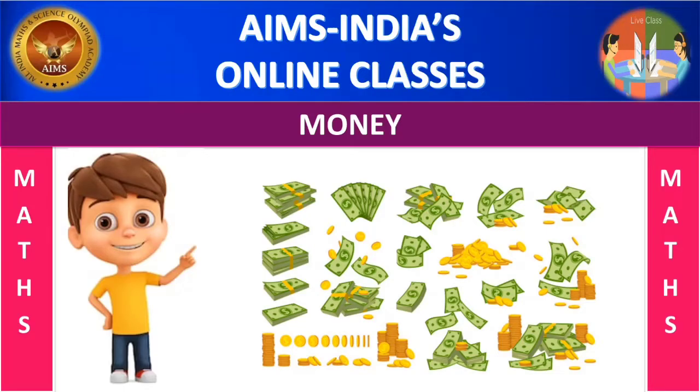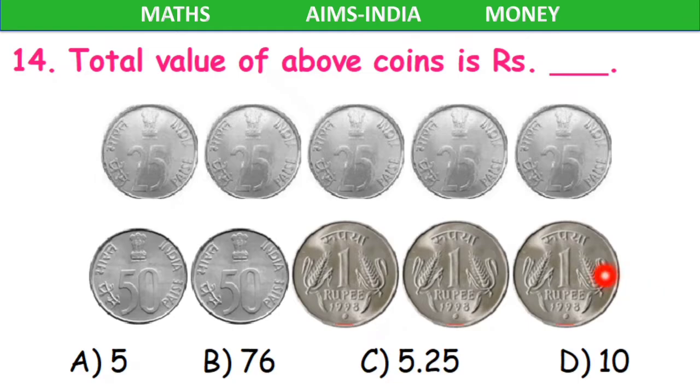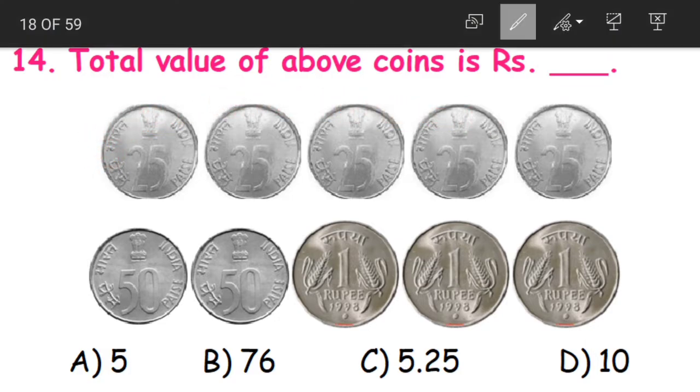So even in today's class we'll continue discussing previous year questions from the chapter money. Starting with the first question for today. Total value of above coins is, what are the coins here?